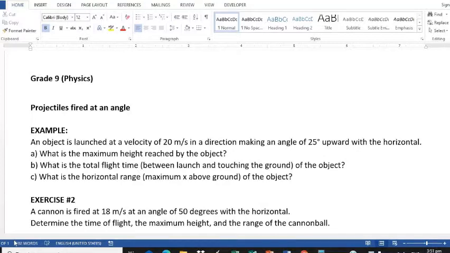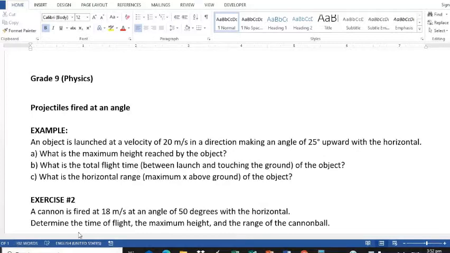An object is launched at a velocity of 20 meter per second in a direction making an angle of 25 degrees upward with the horizontal. A. What is the maximum height reached by the object? Letter B. What is the total time of flight between the launch and touching the ground of the object? And letter C. What is the horizontal range or maximum distance above ground of the object?